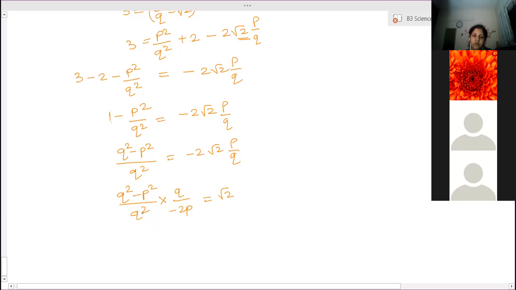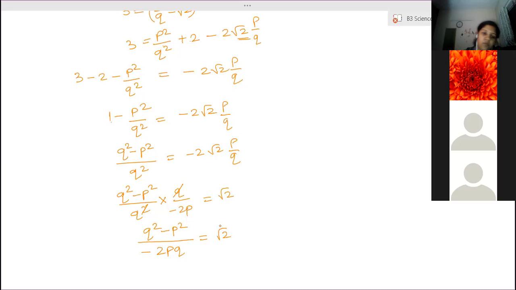So one Q gets cancelled, and we are left with Q square minus P square by minus 2PQ is equal to root 2. So on this side everything is rational and root 2 is irrational. So again we are trying to prove rational is equal to irrational, which is not possible. So our assumption is wrong and therefore root 2 plus root 3 is irrational. Clear? Yes, ma'am.